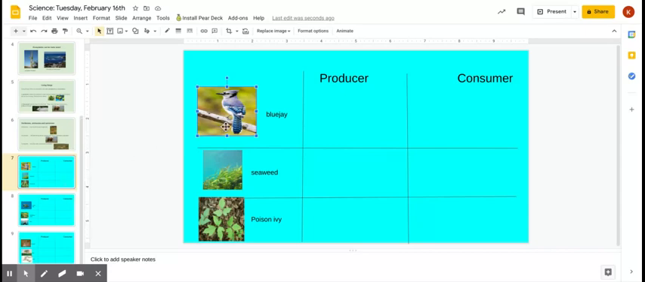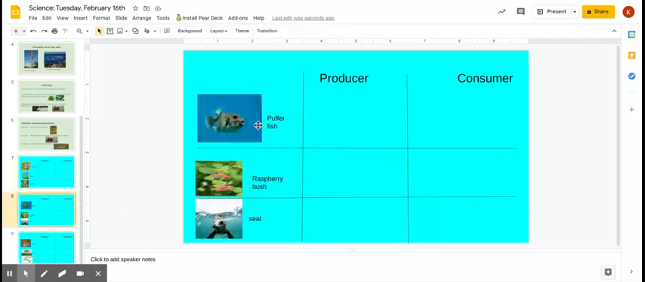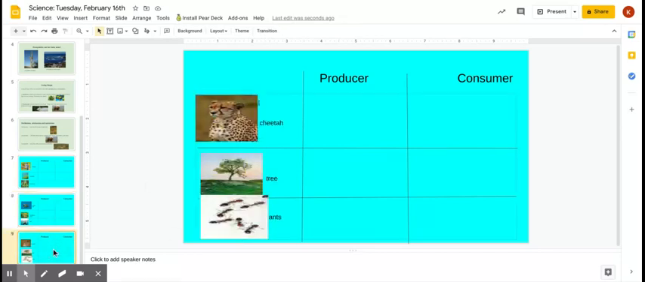So let's go over the animals real quick, and the plants. We have a blue jay. Here is some seaweed that lives underwater. Here is some poison ivy. A pufferfish. This is a raspberry bush. This is a seal. And on the last slide, we have Mr. Cheetah again, a lovely tree, and a group of ants. So you're going to sort all of those items into producers or consumers.